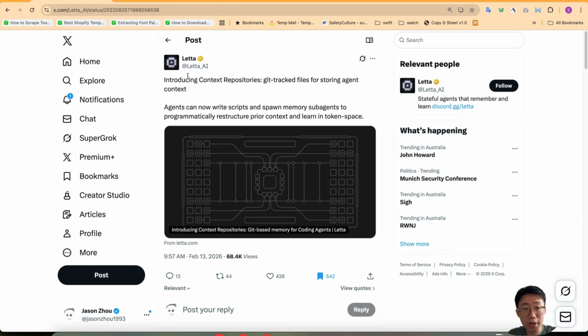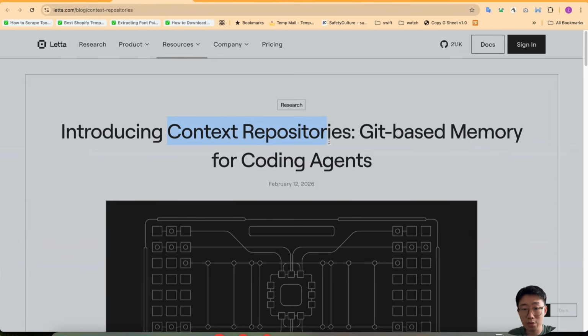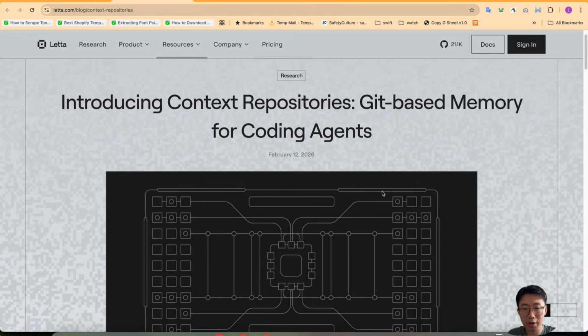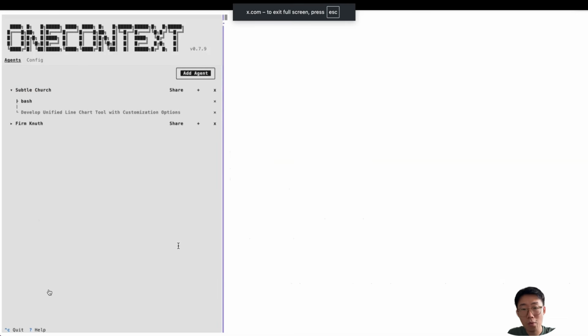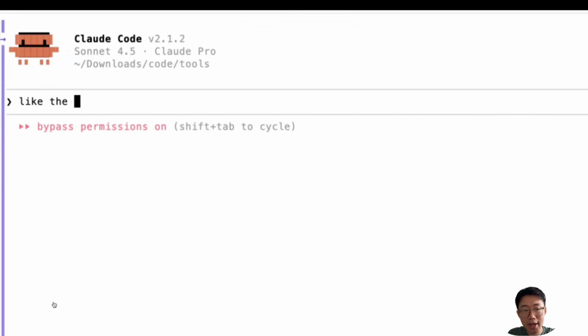And just later this week, let's also introduce this context repositories feature, which is a very similar concept of what we just talked about here, except it is maintaining a different structure of memory. But the overall approach is very similar, using file system to create multiple different levels of information. So any coding agent can access memory and information progressively. And the most interesting thing is that it works across any sessions and any coding agent.